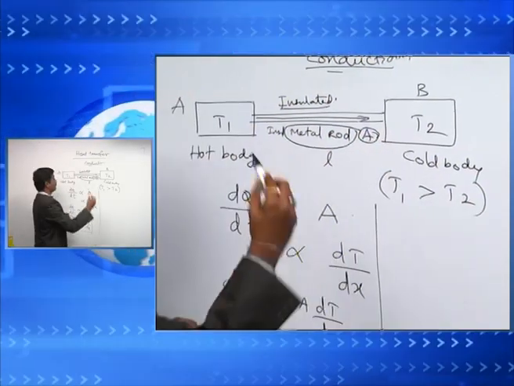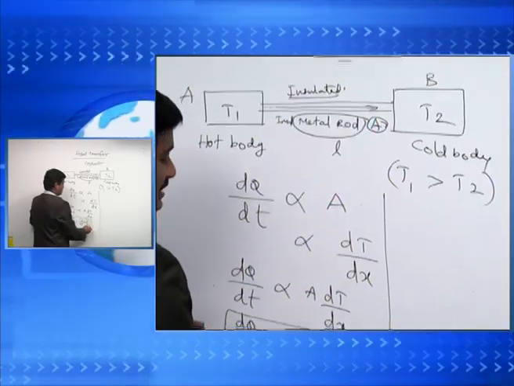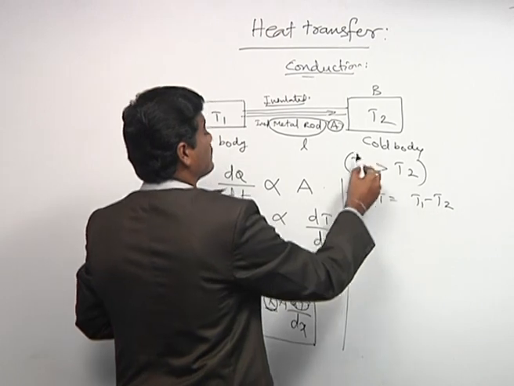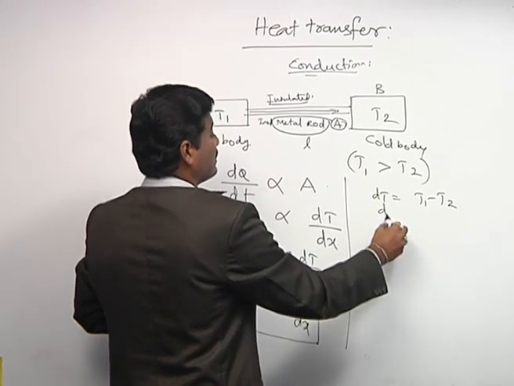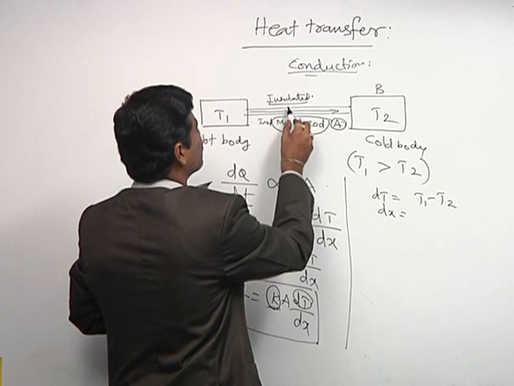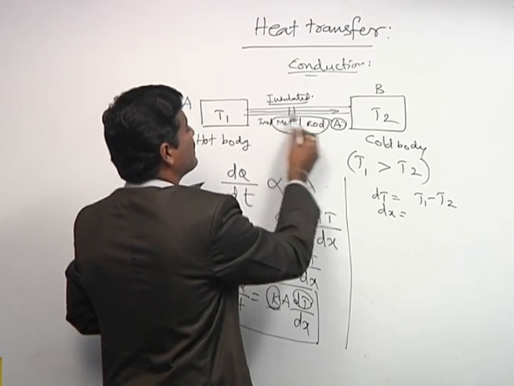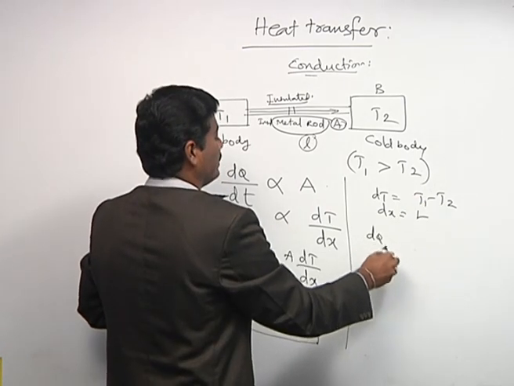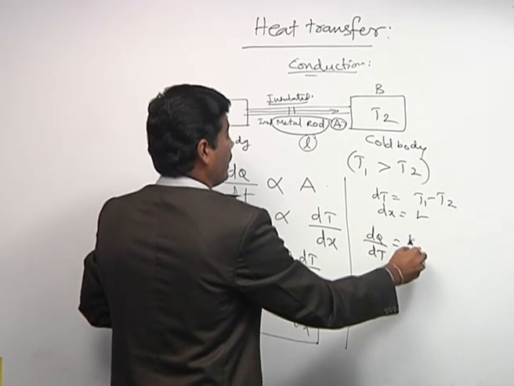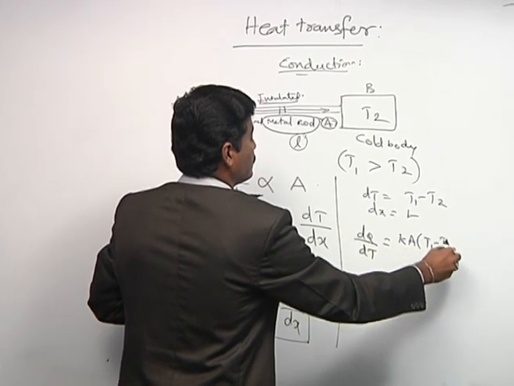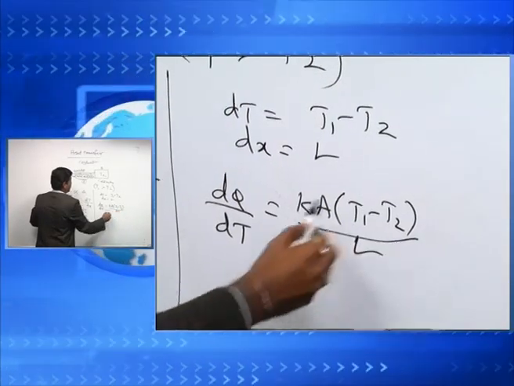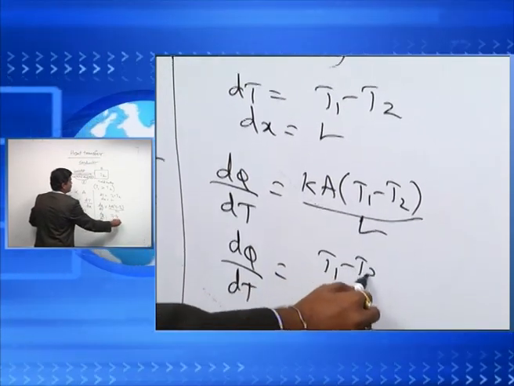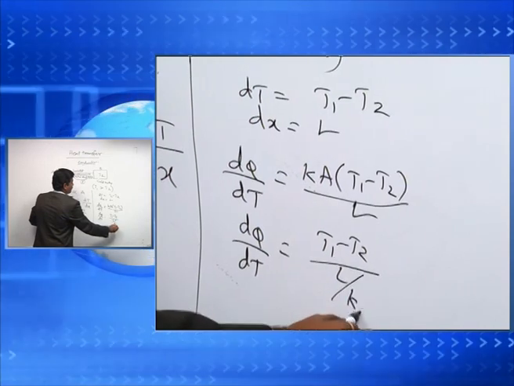We write dT as the temperature difference, T1 minus T2, assuming T1 is more than T2, and dx is how the heat is transferred across the element. I take the metal rod length as L. So dQ/dt is equal to KA times (T1 minus T2) by L. So dQ/dt is equal to (T1 minus T2) divided by L/KA.